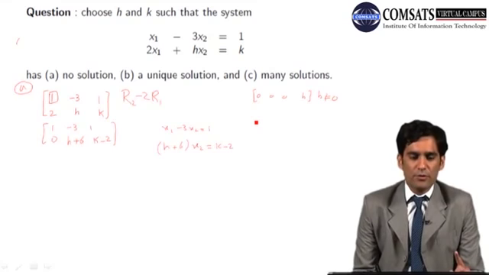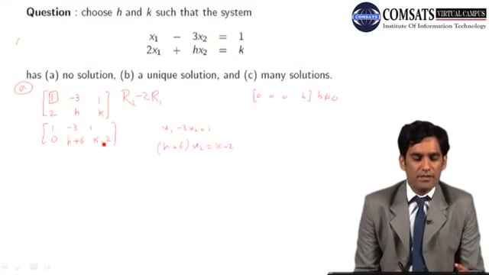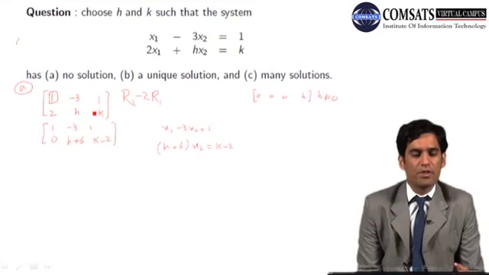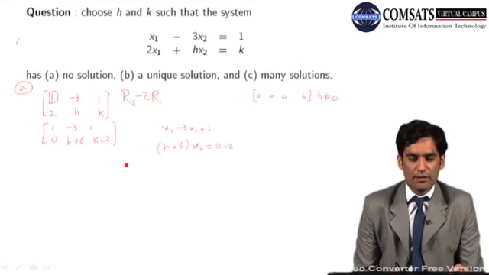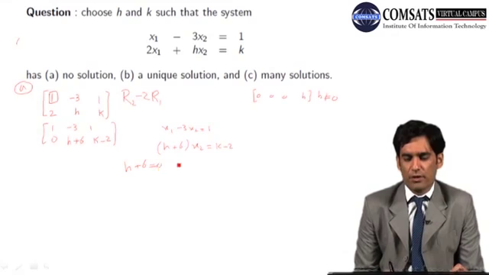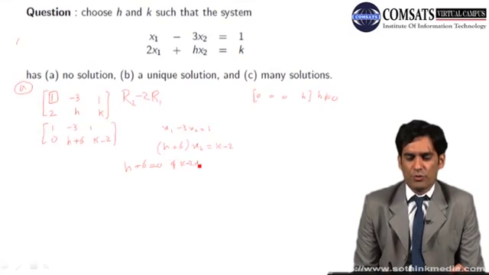So in order to make that system of linear equations have no solution, I have to make sure that this entry h plus 6 should be 0 and k minus 2 should not equal 0.